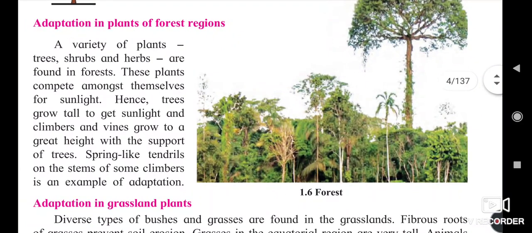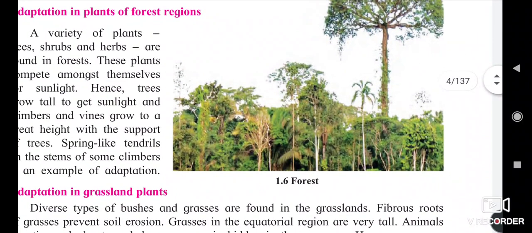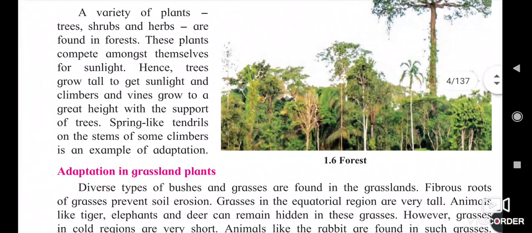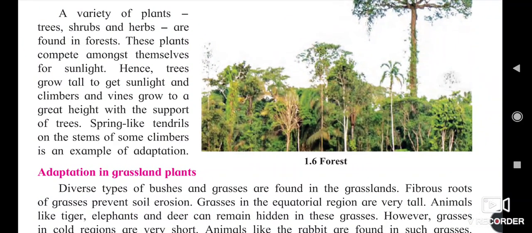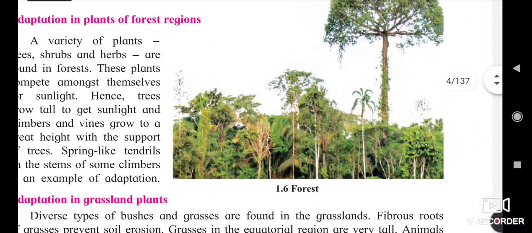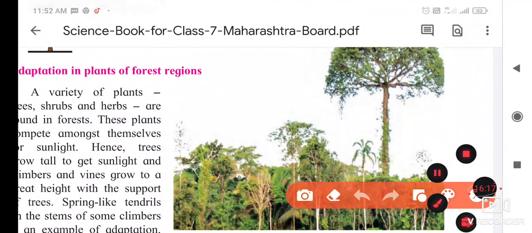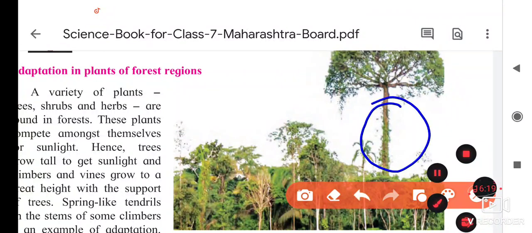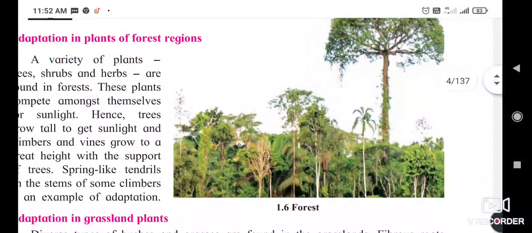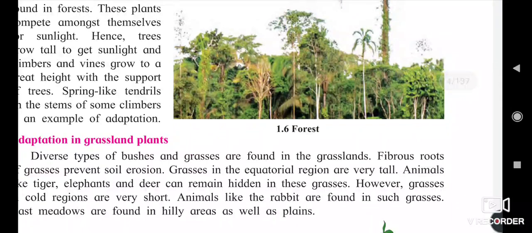Springs like tendrils and stems of some climbers are an example of adaptation. Here we can see in this picture that the climbers stick to the stems of the tall trees, so they can move upward to get sunlight.